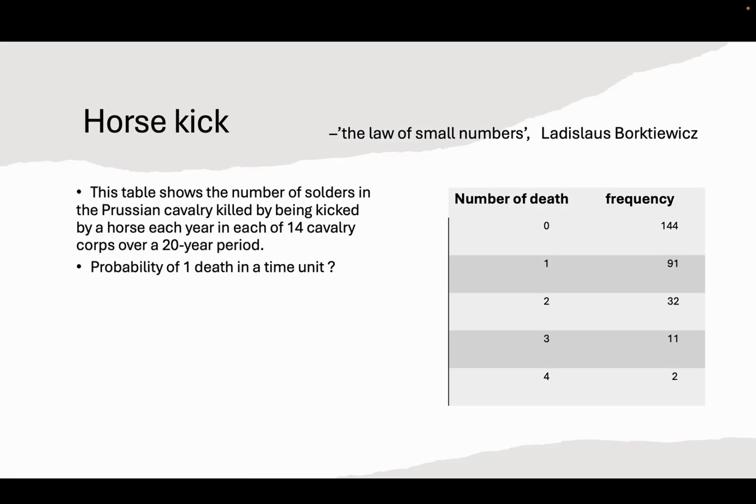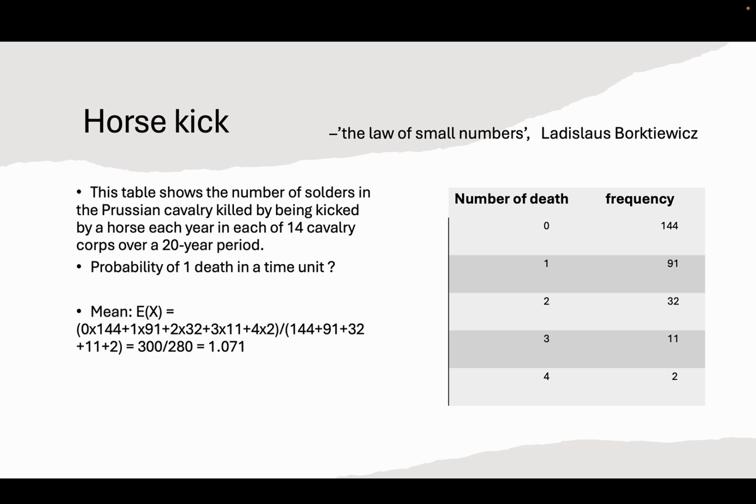This table shows the number of soldiers in the Prussian cavalry killed by being kicked by a horse each year in each of 14 cavalry corps over the 20-year period. What is the probability of one death in a time unit?